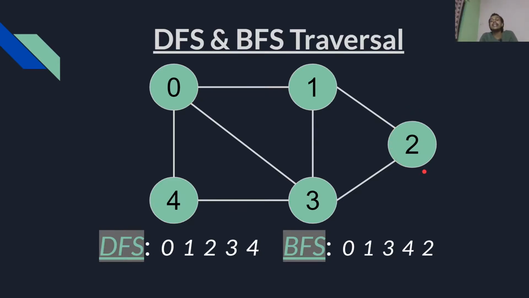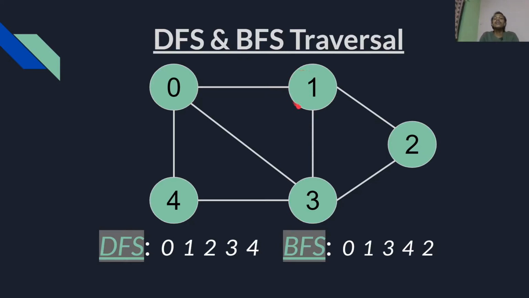Now from 2 we can go to either 1 or 3. We can't go to 1 because it has been visited already, and also in case of 0, we can go to either 1, 3, or 4. So I went to 1. You can go to any node you want.